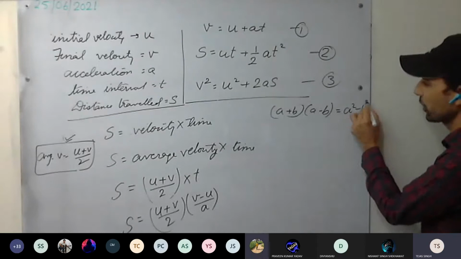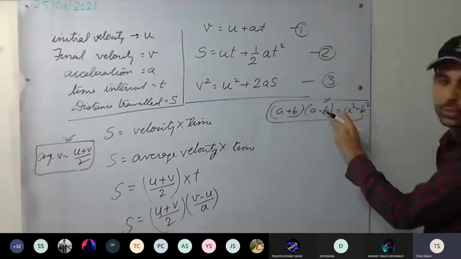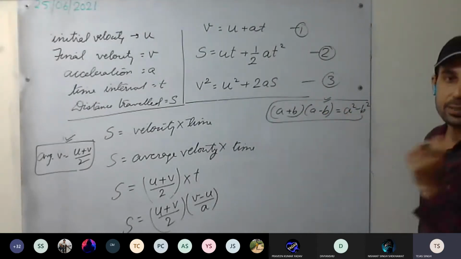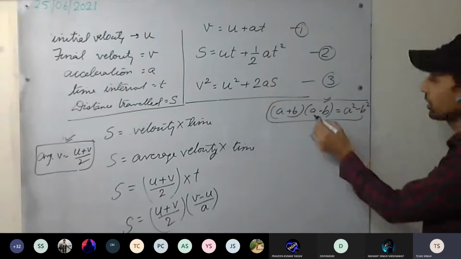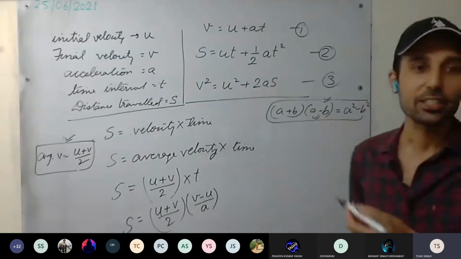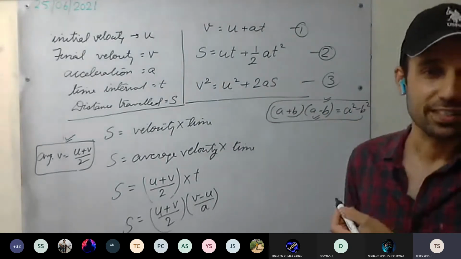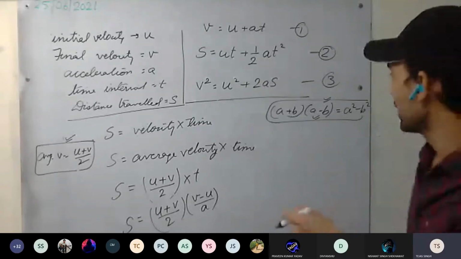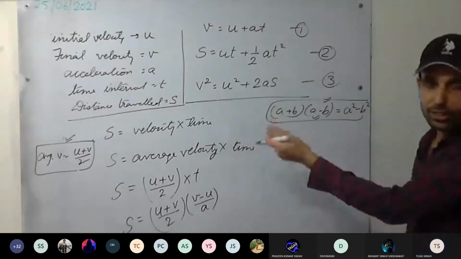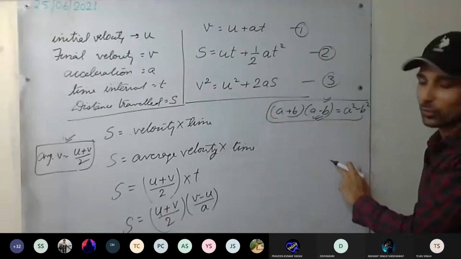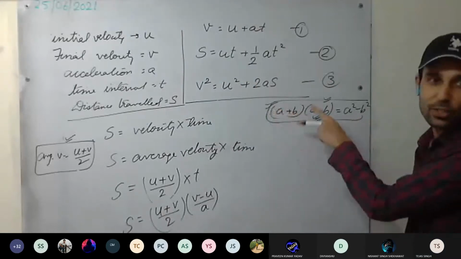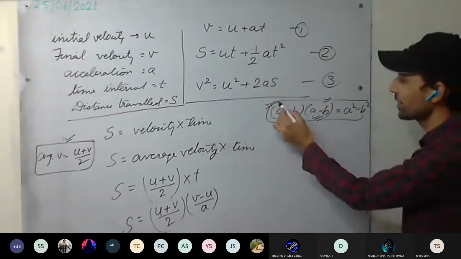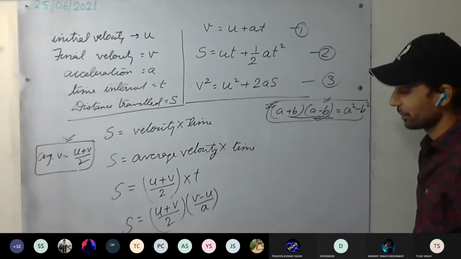A square minus B square. This is the most loved equation. As well, you know it. It has solved many of your troubles. In rational numbers, it has solved while rationalizing the denominator. As well in simultaneous equation expansions, it has solved many issues. So never forget it or it will create trouble for you.